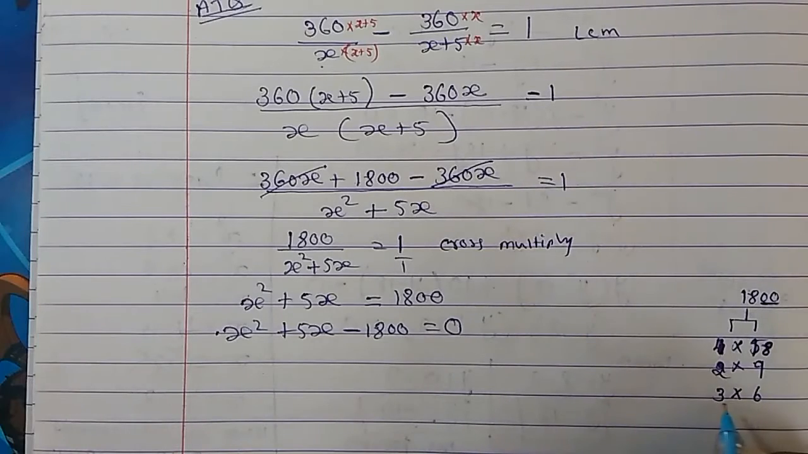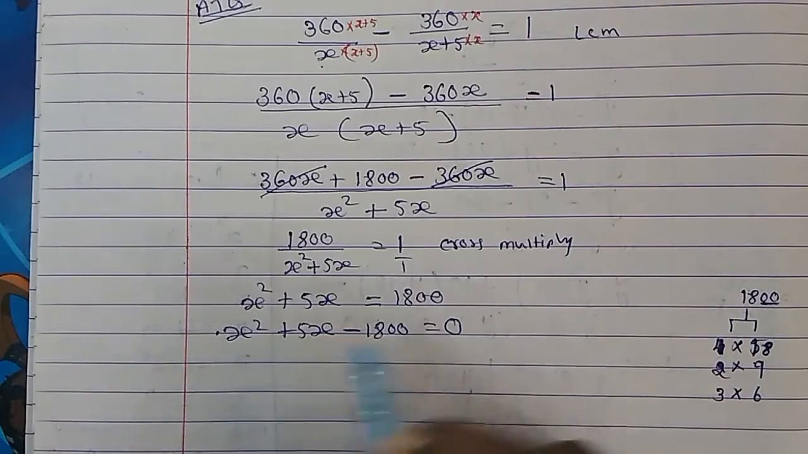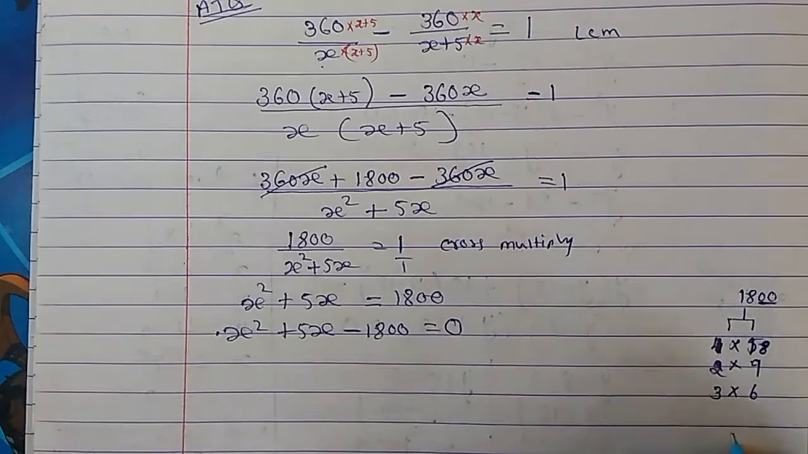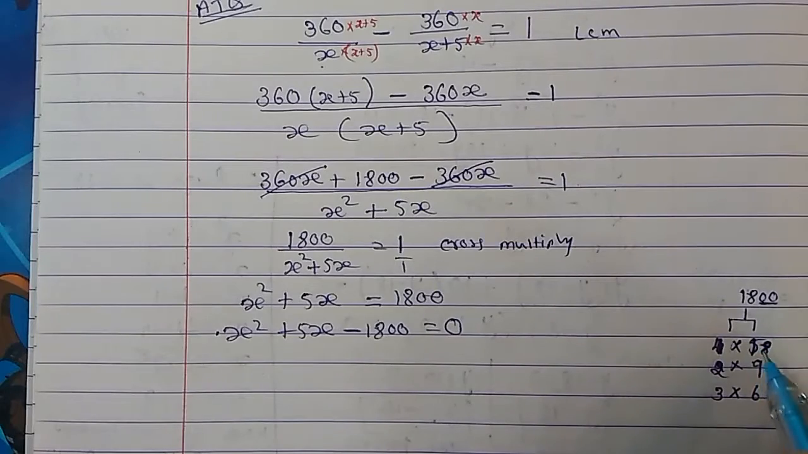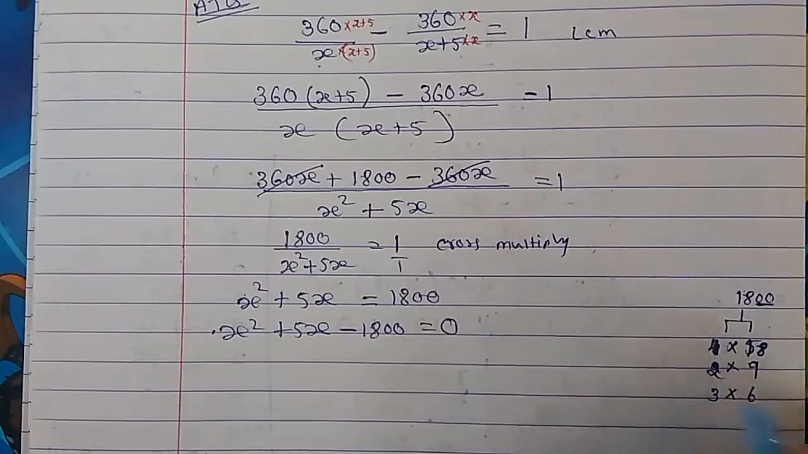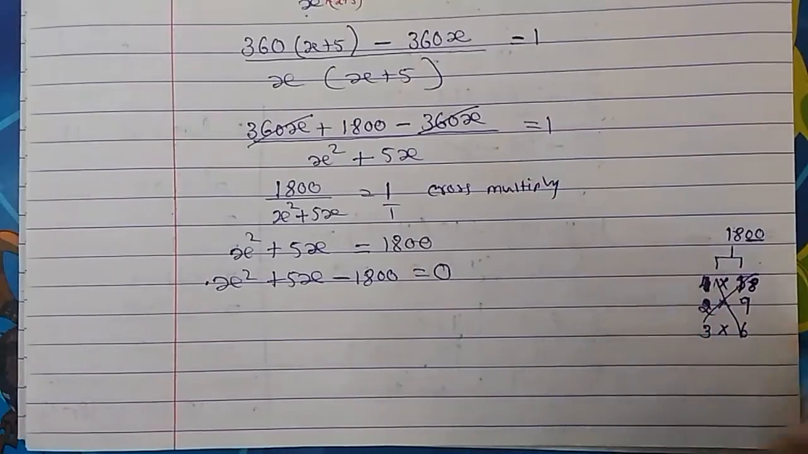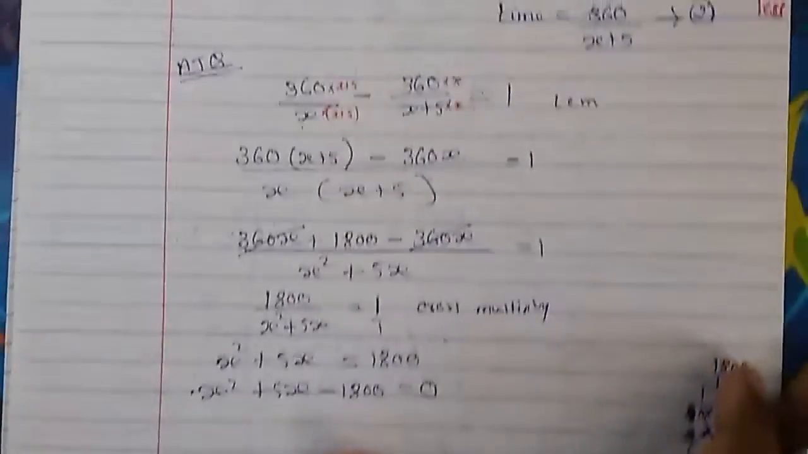6, then 6 here, 3 here. Adding will not give us the middle term. Subtracting also doesn't give us the middle term. So I think it is better we go for the quadratic formula, because from none of these pairs are we getting the middle term. I think we'll go for the factorization. Okay, so let's factorize.